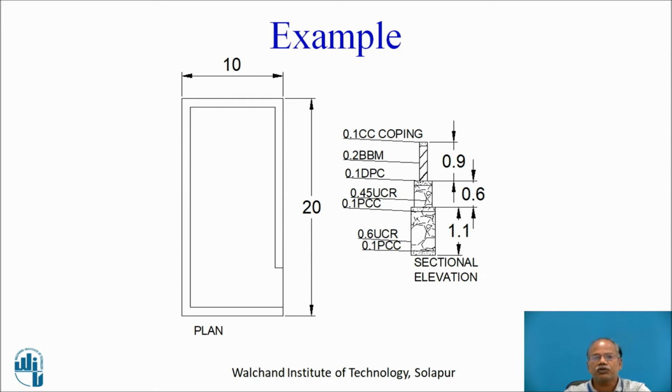It shows you the plain cement concrete, uncoursed rubble masonry, plain cement concrete at the top of the foundation, then uncoursed rubble masonry in plinth, again on the top of the plinth there is DPC, and then in the top portion of the compound wall what we call BBM, burnt brick masonry, which is followed by a coping at the top. Remember, everywhere I have assumed the thickness of the concrete items to be 0.1. The width and height dimensions are shown over there.